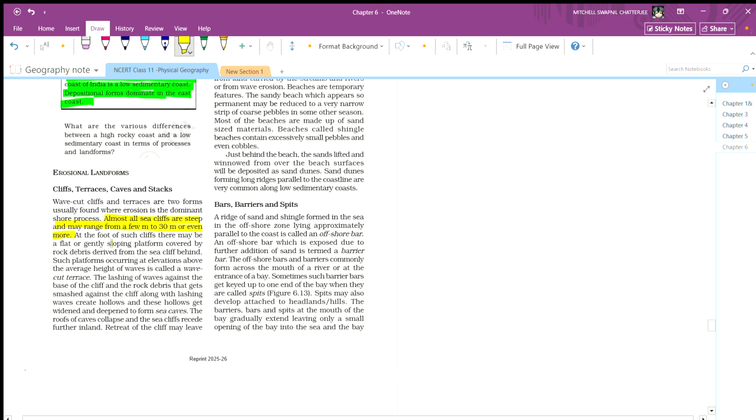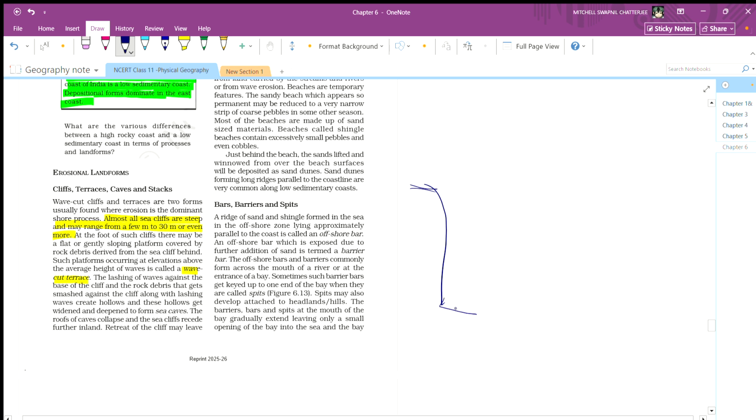At the foot of such a cliff, there may be a flat or gently sloping platform covered by rock debris derived from the sea cliff behind. Such a platform occurs at an elevation above the average height of the wave, called a wave cut terrace. So basically, it is saying, imagine this is a cliff.